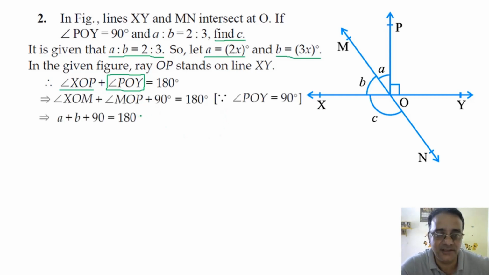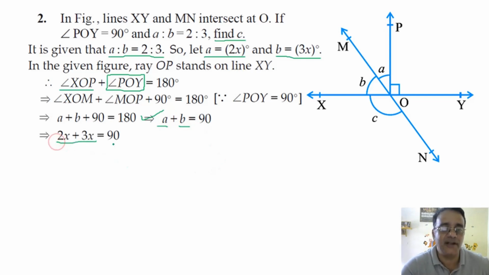Okay, so this step is clear. So what is the value of a plus b from this equation? 90 degrees. Now we will substitute a equal to 2x and b equal to 3x here. So 2x plus 3x will become 5x, which equals 90.